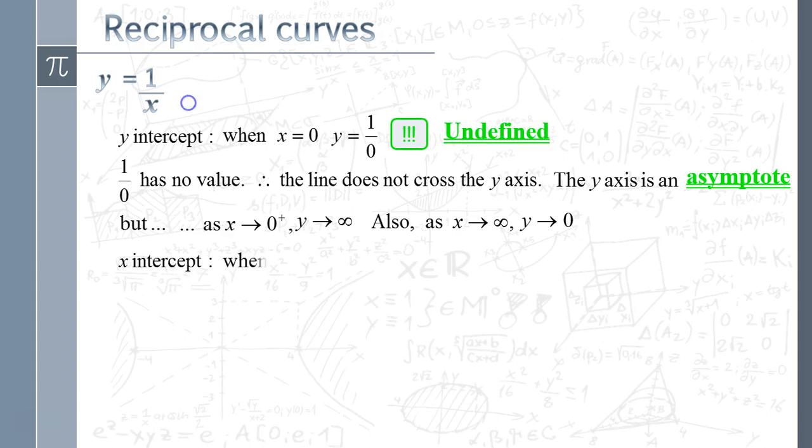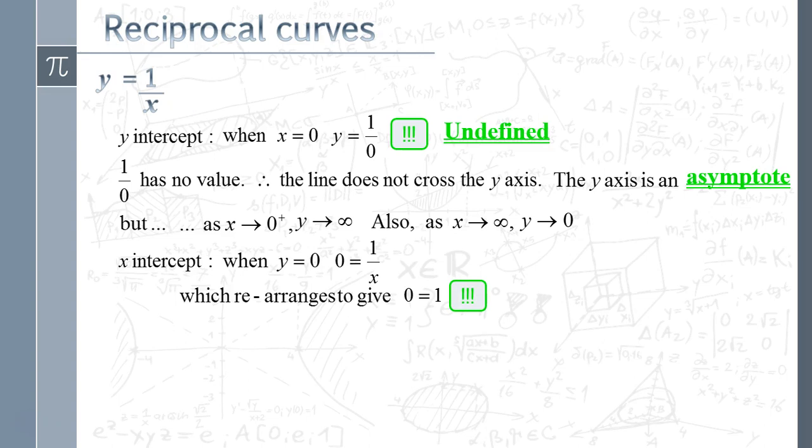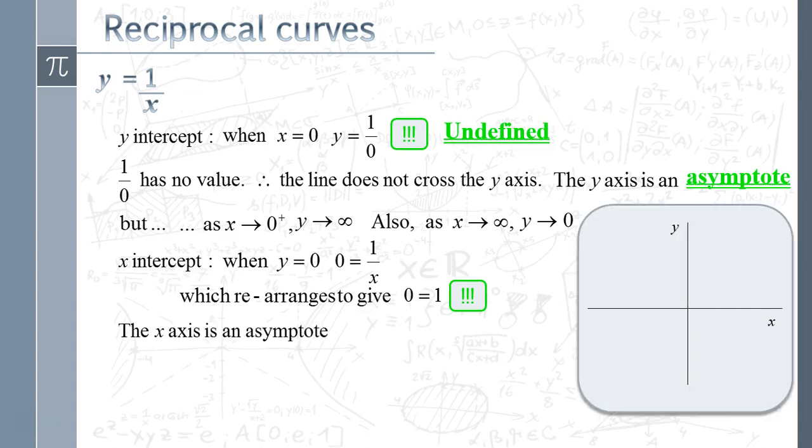So what that means as an intercept is, well, when y equals 0, we do a little bit of rearranging, take the x over, and all of a sudden you've got that. Again, which makes absolutely no sense. And what this is all telling us is that the curve will get very, very close to the x-axis, but will never actually touch the x-axis. So it turns out the x-axis is an asymptote as well. So if we just look at that positive section of the curve, what we're going to get is a curve that just does that. It's got that curve in the upper right quadrant, getting very close but not touching the y-axis, getting very close but not touching the x-axis.